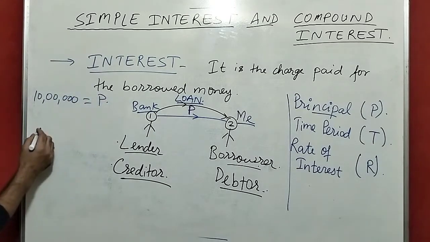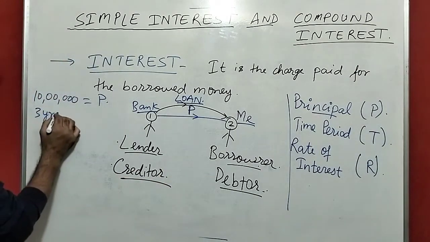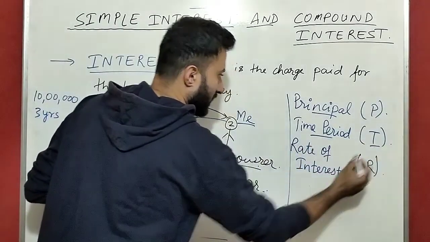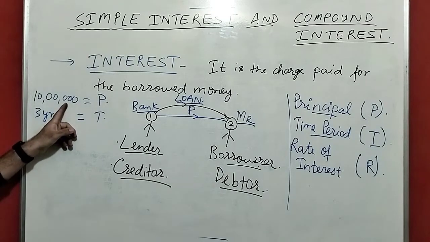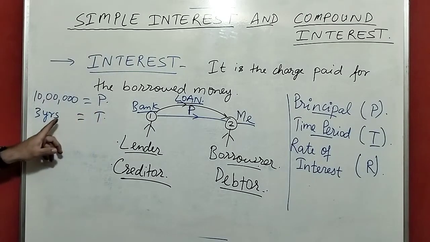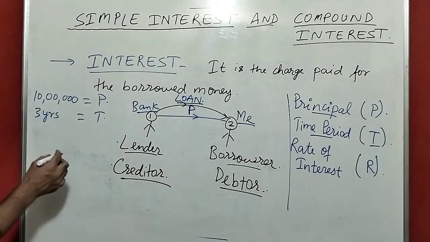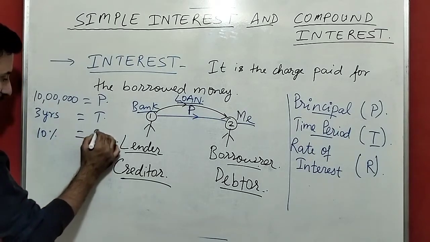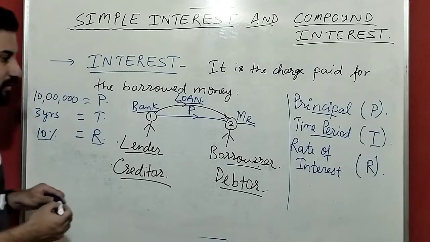And I tell the bank that I will return it after 3 years. That is the time period, T. So the bank will say, okay, you have taken 10 lakh rupees, the principal, from me, and you are going to return it after 3 years, so I will charge you a rate of interest of 10%. That is R. R is the rate of interest, 10%.